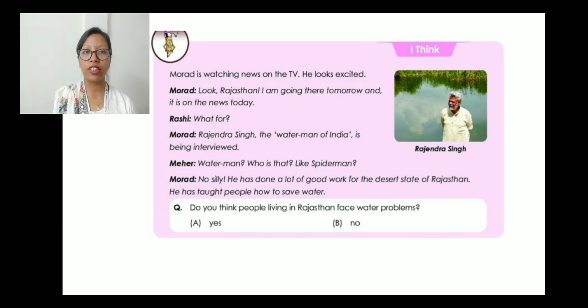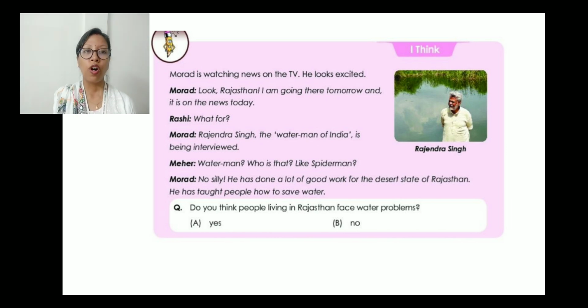Let us read the conversation between Murad and Rashi. Murad is watching news on the TV. He looks excited. Murad: Look, Rajasthan. I am going there tomorrow and it is on the news today. Then Rashi says, what for? Murad: Rajendra Singh, the waterman of India, is being interviewed. Meher: Waterman? Who is that? Like Spider-Man? Murad: No, silly. He has done a lot of good work for the desert state of Rajasthan. He has taught people how to save water.